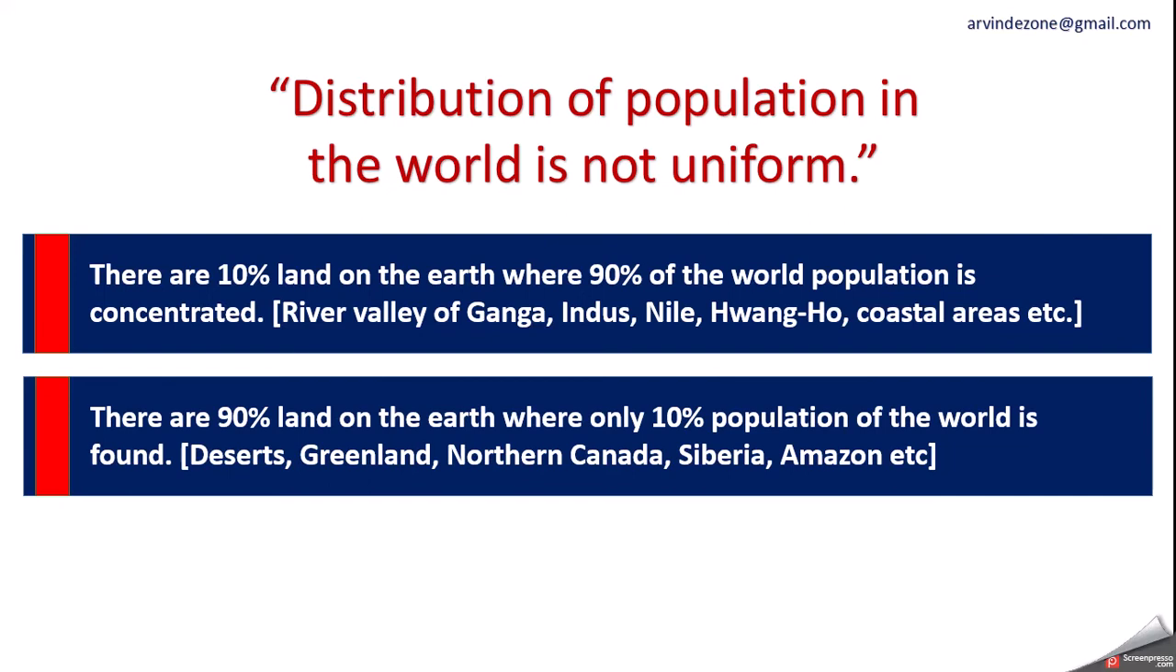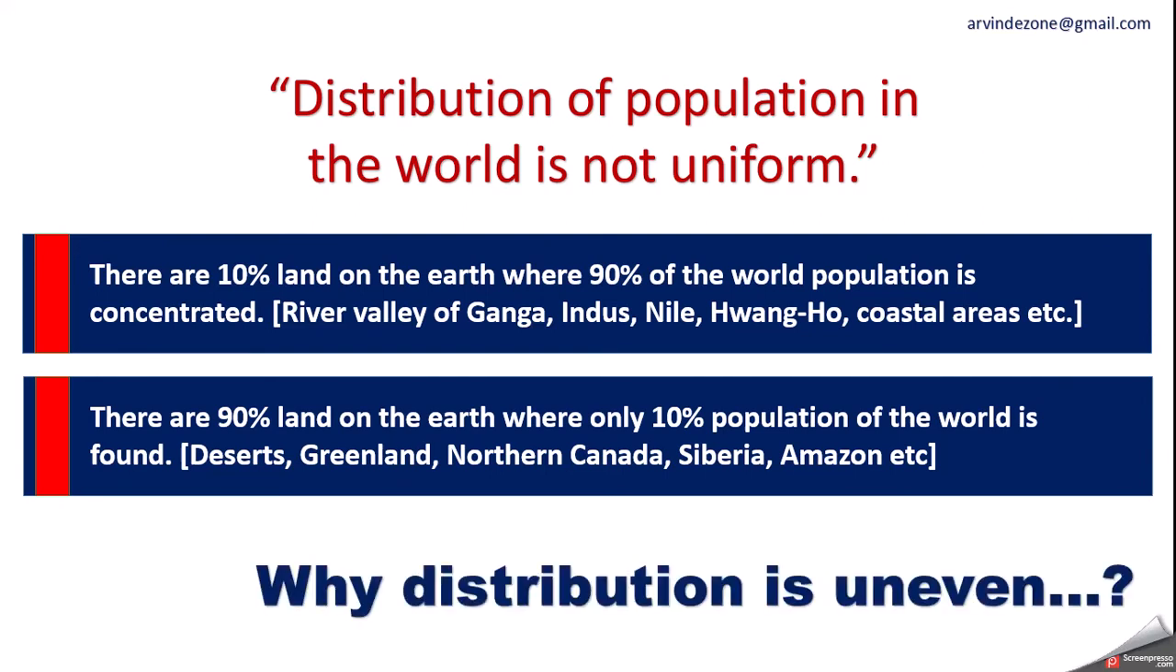So one thing we have understood that throughout the world, distribution of population is not uniform. Somewhere population is more and somewhere population is less. There must be some reason, there must be some factor which controls the distribution. So in this video, we will try to learn all those factors which control the distribution of population. There are three important factors, and under each factor we will learn the different elements, or you can say different components. Why is distribution uneven? Let's explore.